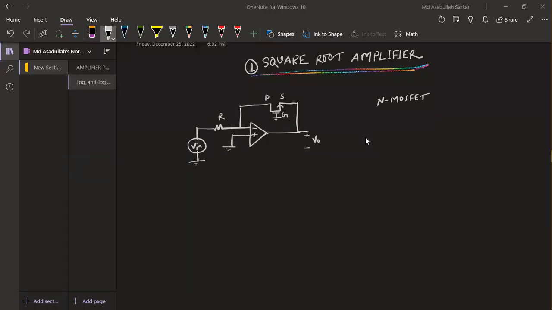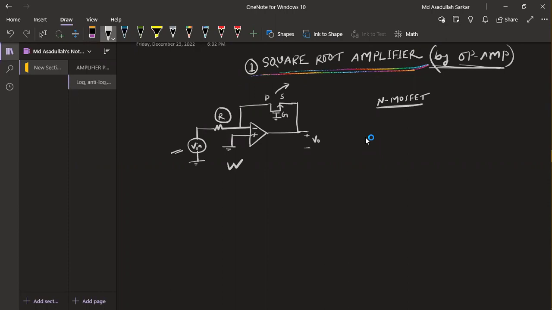Okay, hello. Today we will discuss a square root amplifier by op amp. So here is the circuit. This is our V input. This is resistance R, and here is a MOSFET, and this is an N MOSFET.